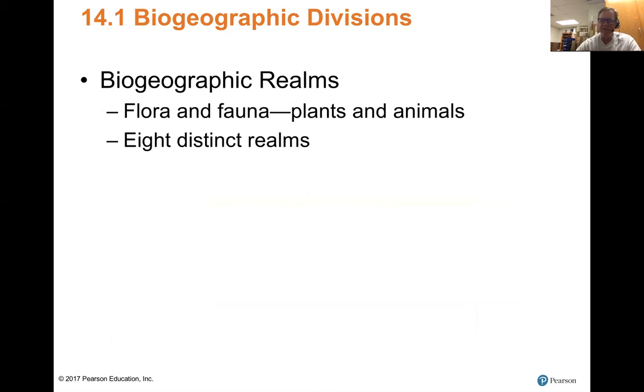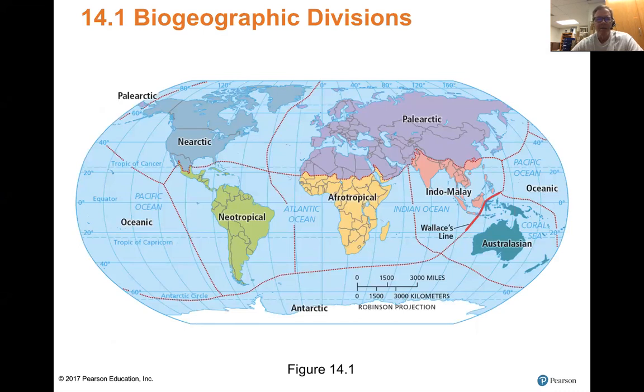And there are 8 distinct biogeographical divisions on the Earth's surface. And that's what they are: oceanic, neotropical, afrotropical, Indo-Malay, Austronesian, Palearctic, and Nearctic, and the Antarctic down there in the south.